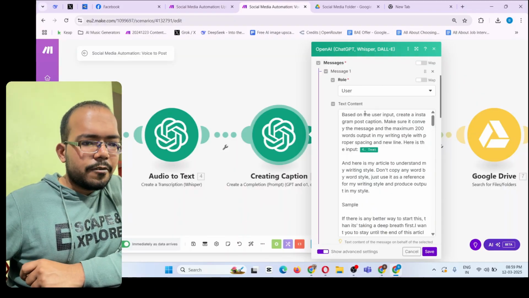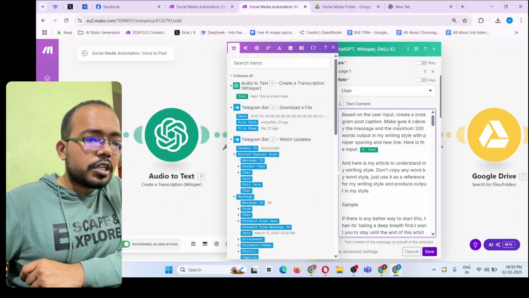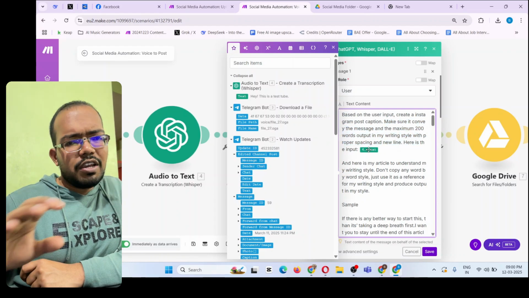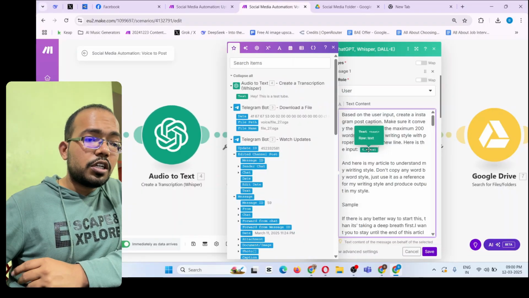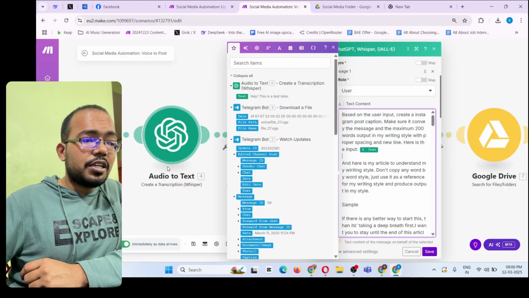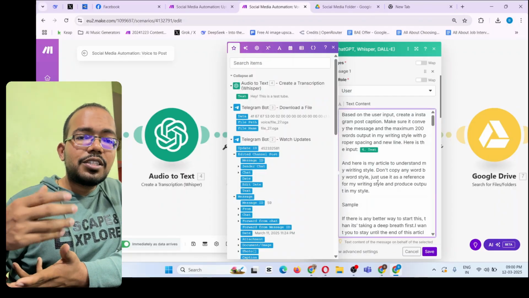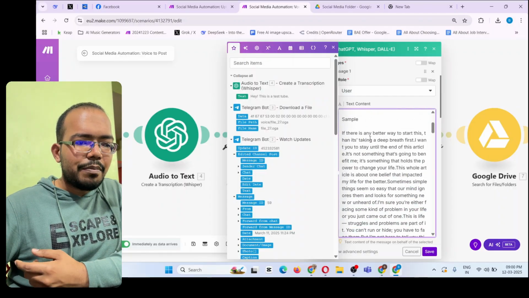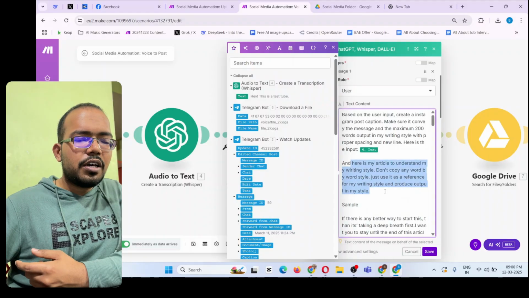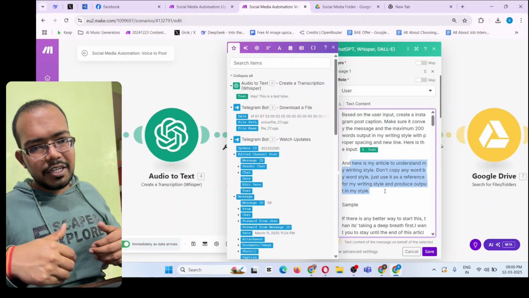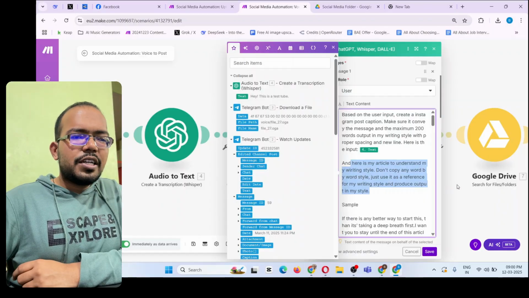So let's see what I did. I asked it to, based on user input, create an Instagram post caption. Make sure it conveys the message, with a maximum of 200 words output in my writing style, with proper spacing and new lines. So I gave it a little idea of what I wanted it to do, and then the caption, that is the generated voice message. Then here is my article to understand the writing style. So I gave it one of my articles, a sample of my writing style, and it will read that sample to generate the content in my writing style. So I did that.